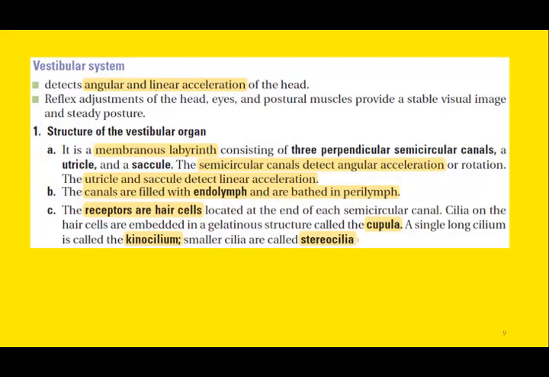So this is the structure of the vestibular organ, which is the part of the inner ear or the membranous labyrinth.